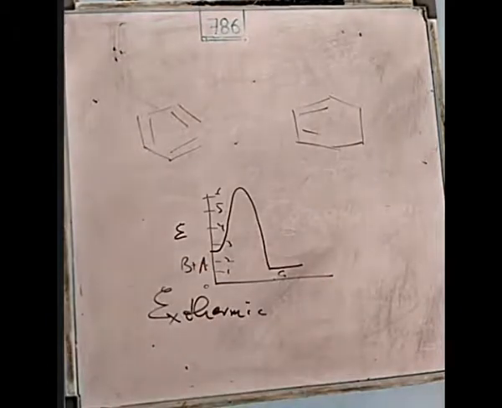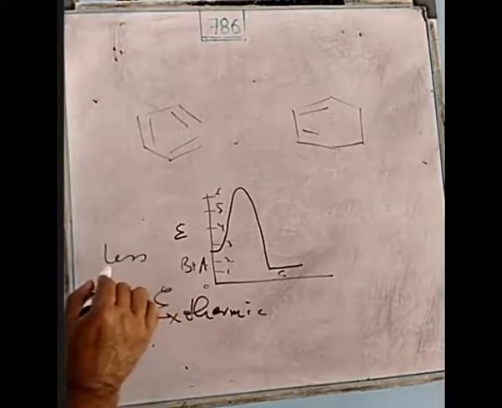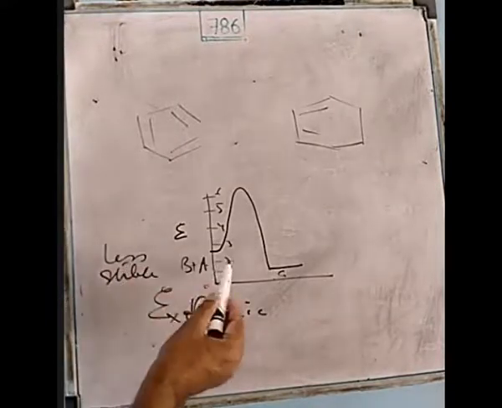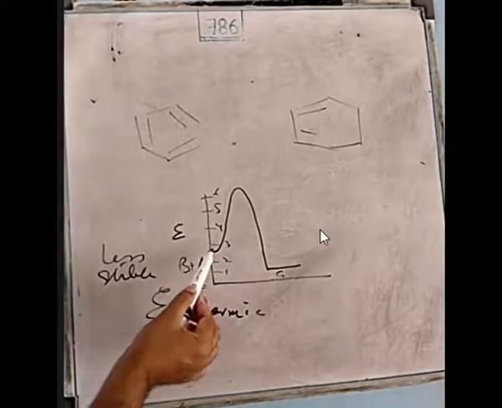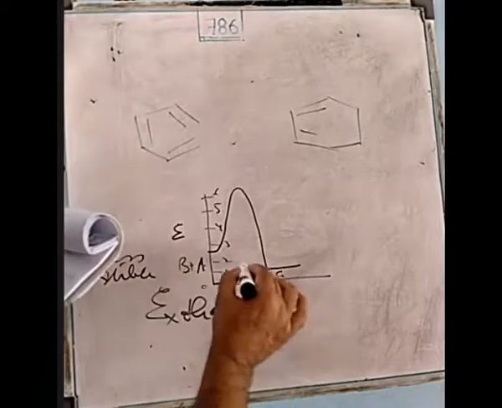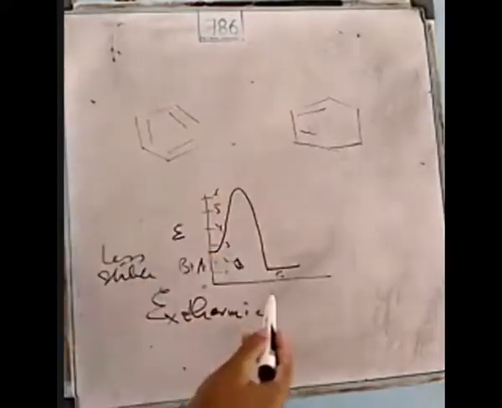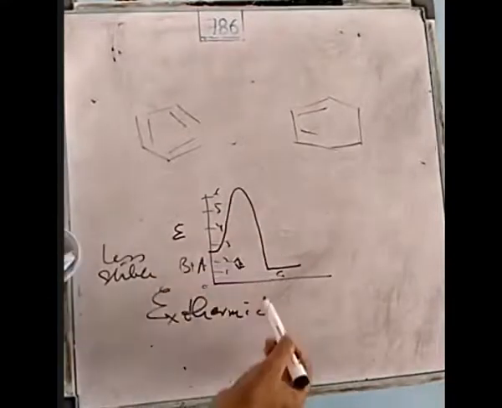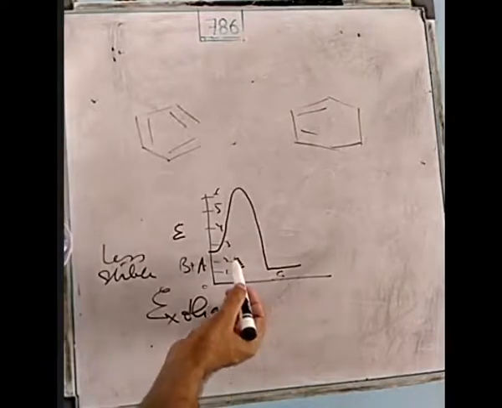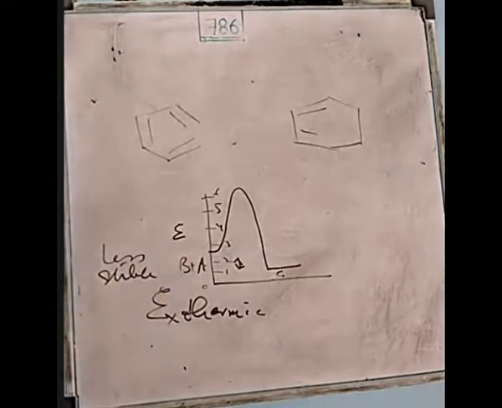So when a thermal reaction takes place, the product is converted from less stable to more stable. Initially we have this compound, which has more energy content. When we get the product, this much energy is released. So this much energy is less for C, or more for the reactant. When the reaction is exothermic, the product has less energy content.